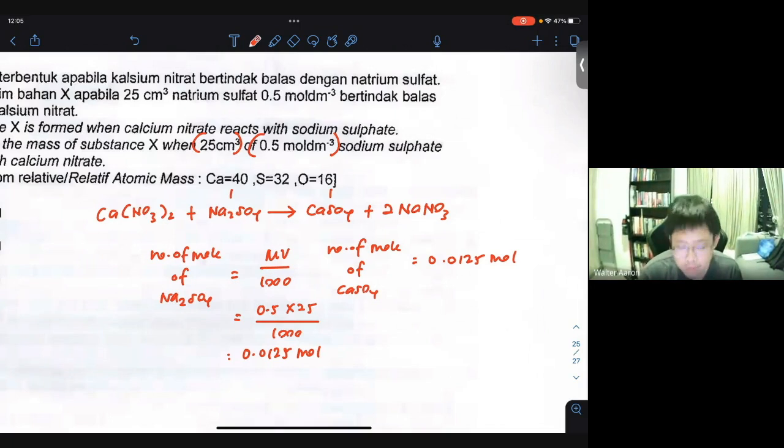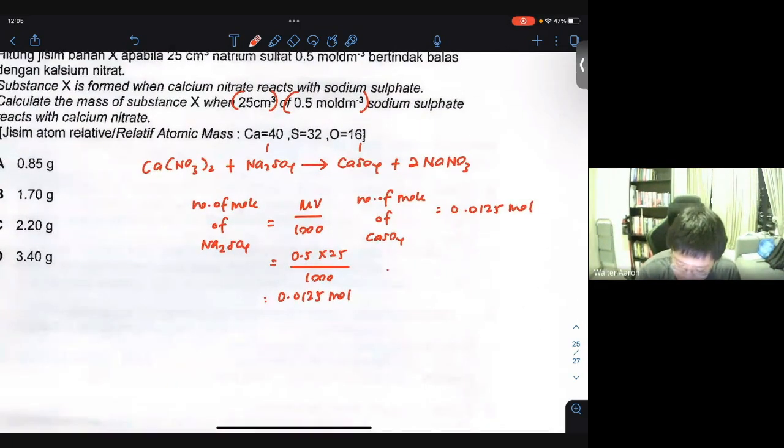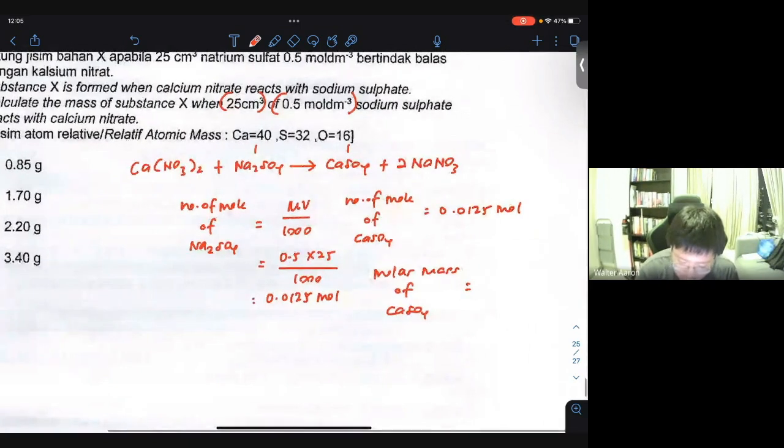Now they want you to find the mass of it, so you must calculate the molar mass first. The molar mass of calcium sulfate will be, let's calculate that, 64 plus 40 plus 32.